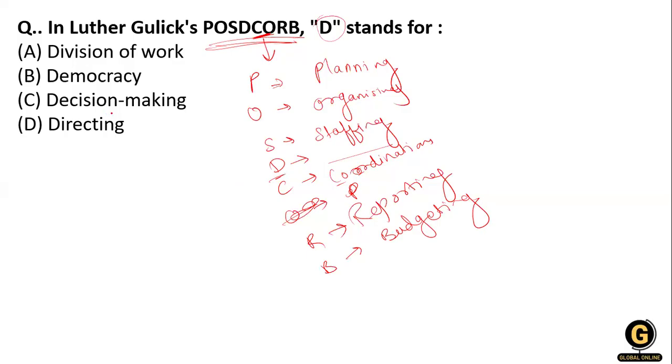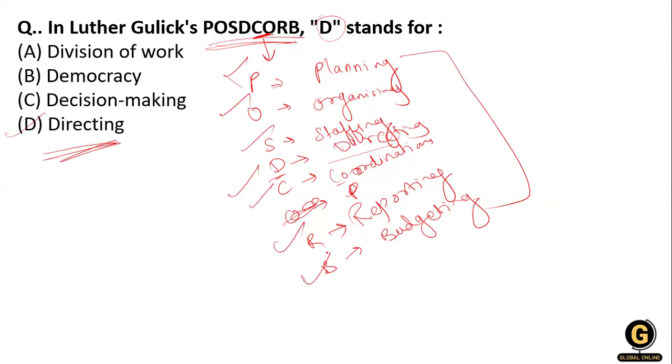Division of work, or direction, or decision making, or democracy? D stands for directing. You have to learn this abbreviation: P for planning, organizing, staffing, directing, coordination, reporting and budgeting. Clear? It was given by Luther Gulick, and after that it was elaborated by Urwick.